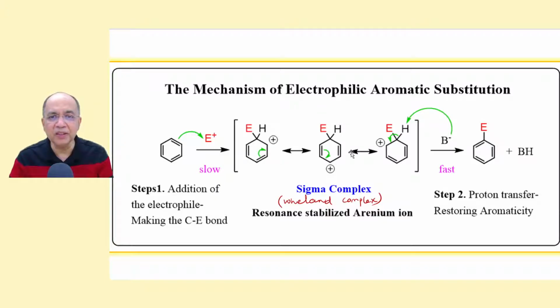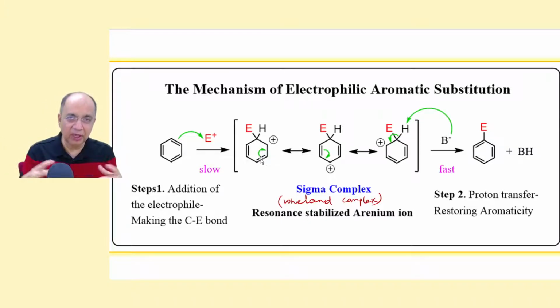These are not different species, it is the same species having 3 contributions. The plus charge will be shared between this carbon, this carbon, and this carbon. So we normally write a dotted curved line throughout the conjugated system, and put a plus charge in between. That means that the plus charge will be shared between the different carbon atoms depending on the RSS, right?